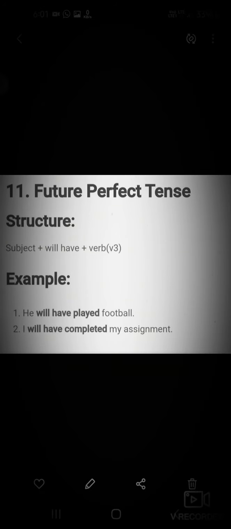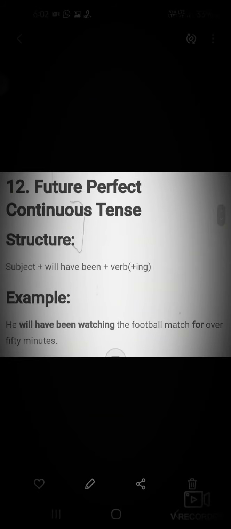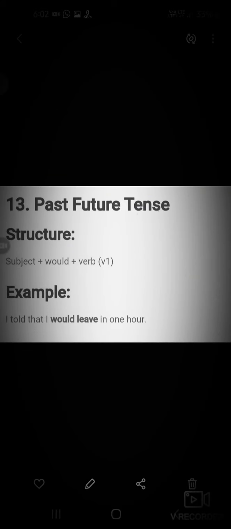The 11th tense is future perfect tense. The structure is subject plus will have plus verb V3. Example: he will have played football. I will have completed my assignment. The 12th tense is future perfect continuous tense. The structure is subject plus will have been plus verb plus ing. Example is: he will have been watching the football match for over 50 minutes.